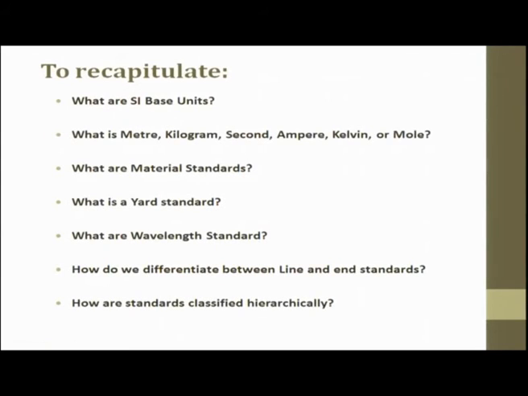So, to recap, whatever we have seen in this particular lecture is, we have seen first what are the SI base units, then the definitions for meter, kilogram, second, ampere, Kelvin and mole. Then we saw material standards, two different material standards, then yard standards, then wavelength, which is more common, and then how we differentiate line and end standards, and then the hierarchical classification of standards.